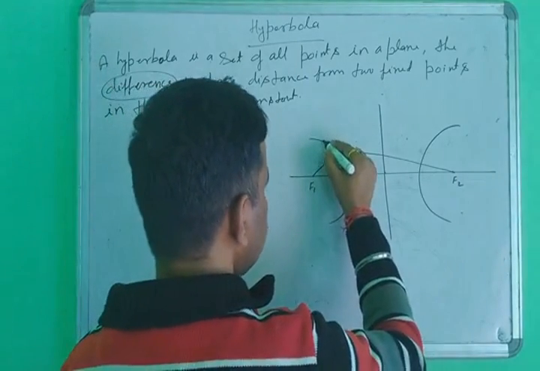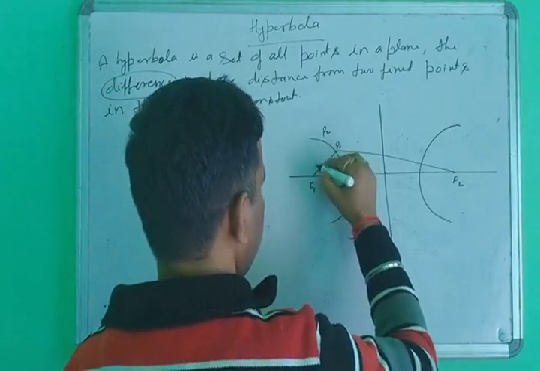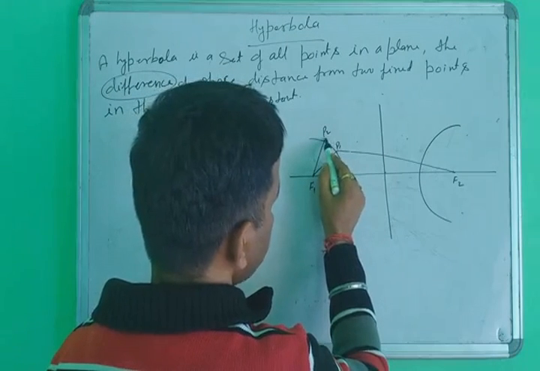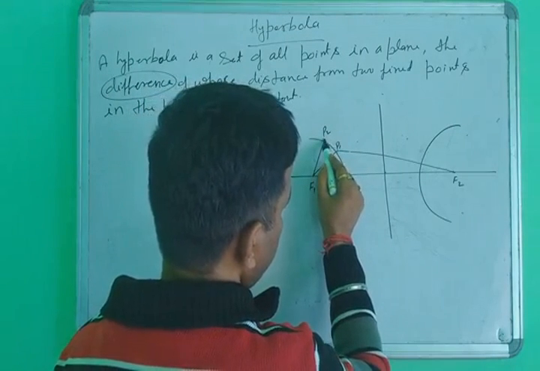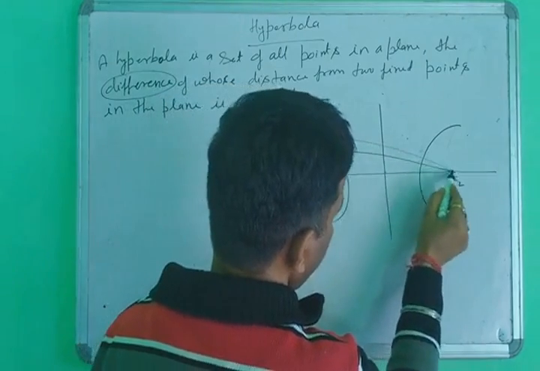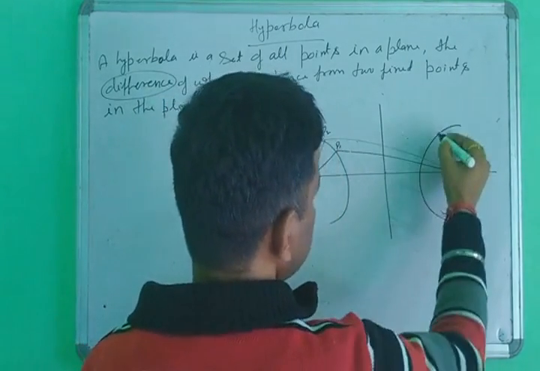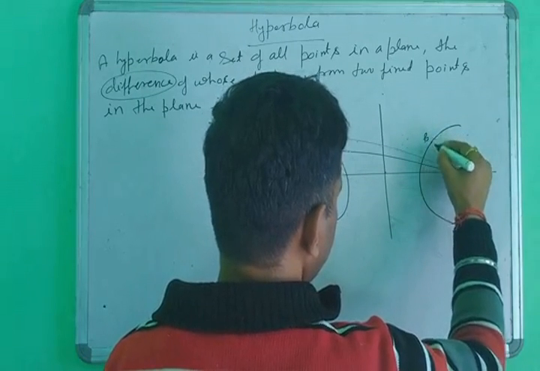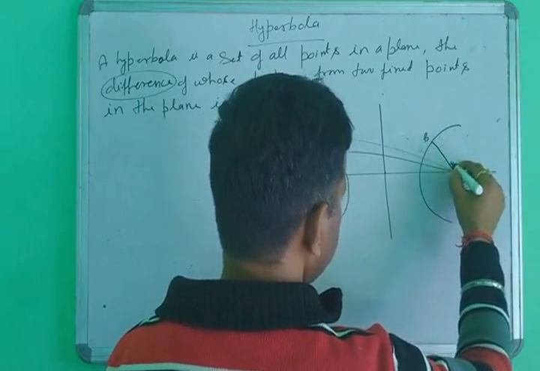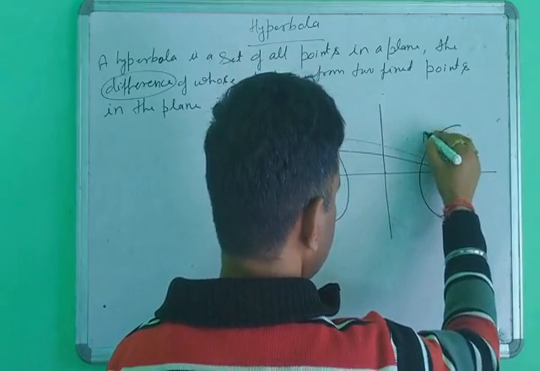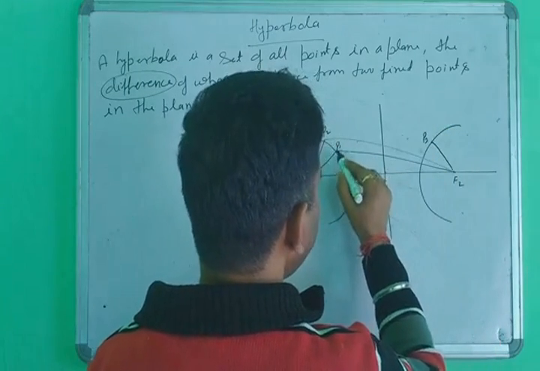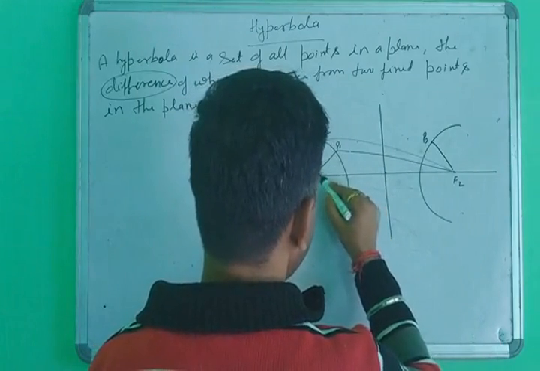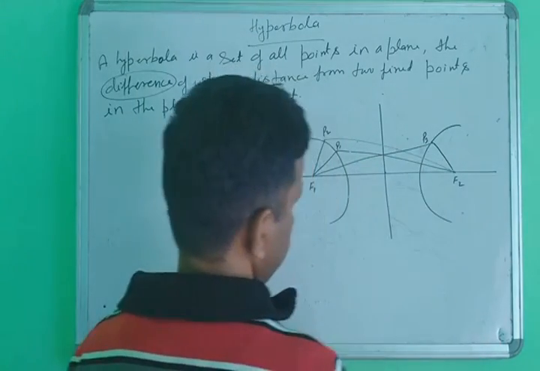Suppose I take a second point P2 and measure its distances, and a third point P3 and measure its distances as well.